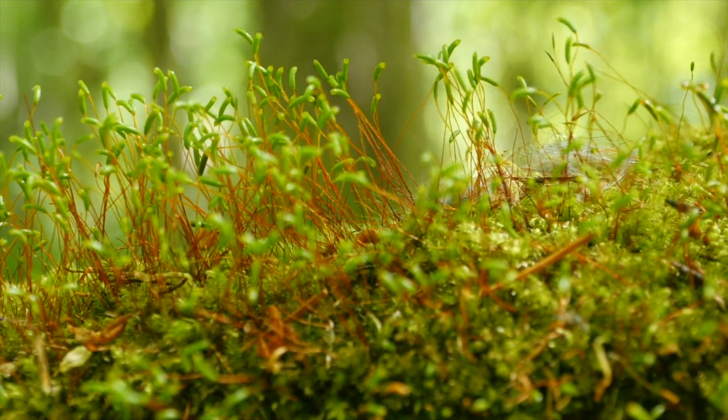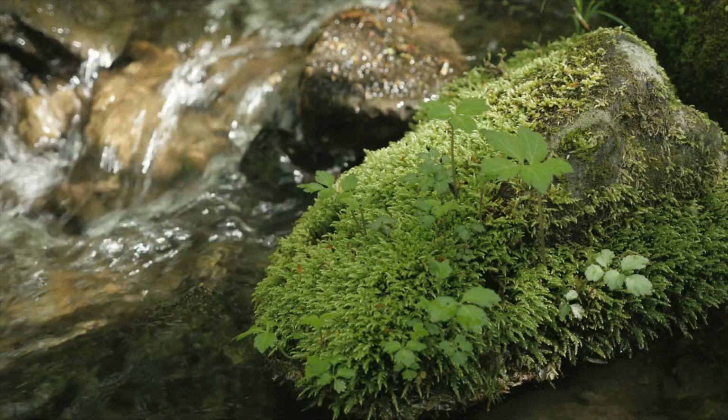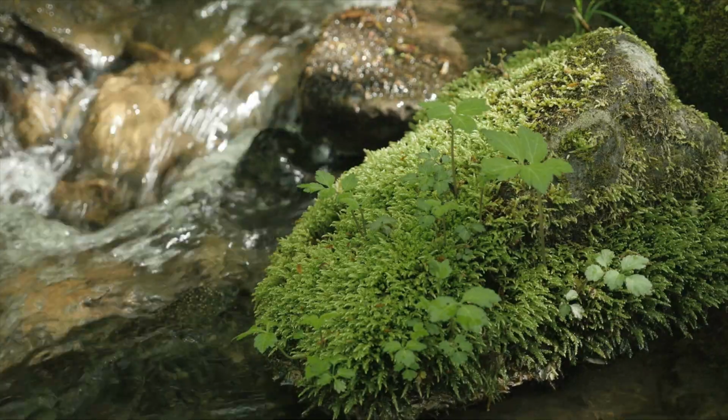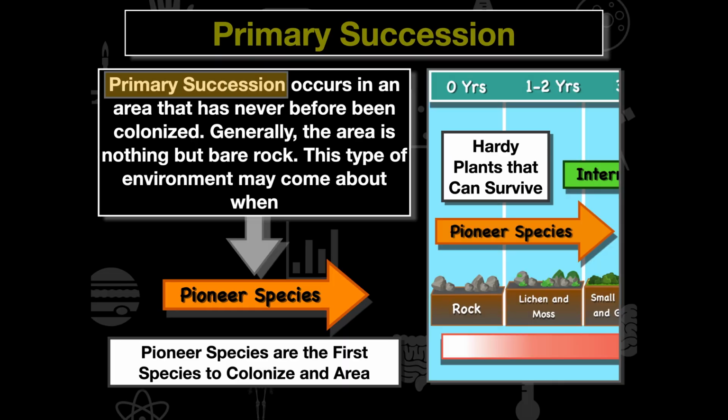What this soil layer does is it allows our intermediate species to then come in and begin growing. And what's key for us to understand here is without that soil, our intermediate species cannot grow.